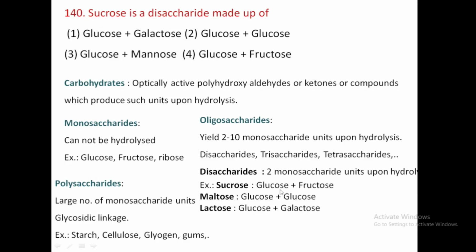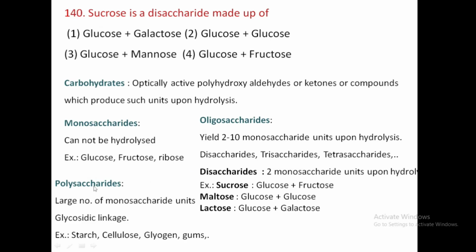These glucose and fructose combine to form the disaccharide called sucrose. In maltose, 2 glucose units combine to form the disaccharide known as maltose. And in lactose, glucose and galactose combine to form lactose. So these are the disaccharide units. Here they have asked about sucrose. So sucrose is a combination of glucose and fructose. Hence option 4 is correct, that is glucose and fructose.